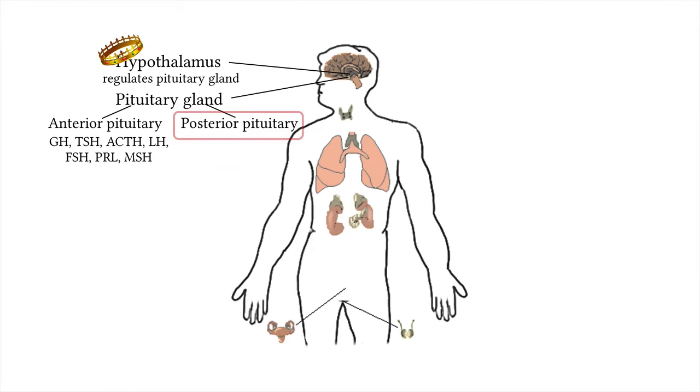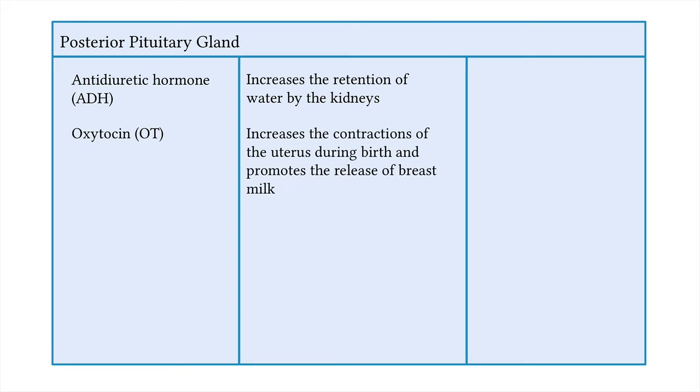Now let's look at the posterior pituitary gland. It secretes two main hormones. The first is antidiuretic hormone, which is also known as vasopressin. It increases how much water is retained by the kidneys. This would reduce urine production. The second is oxytocin, which increases the contractions of the uterus during birth. It also stimulates the release of breast milk when a baby is nursing.